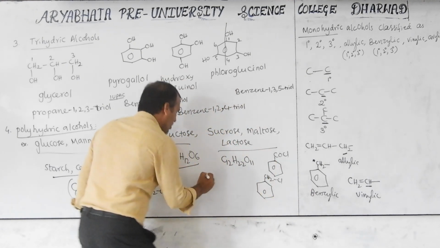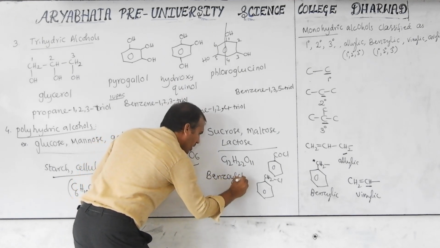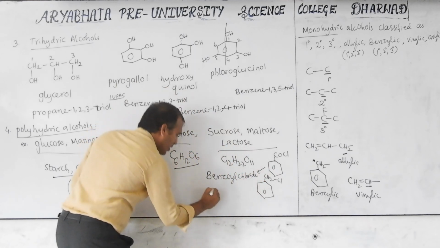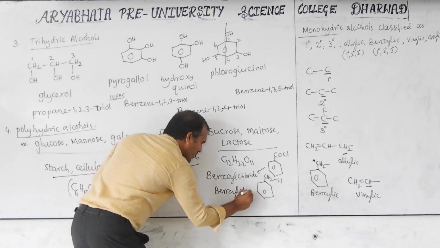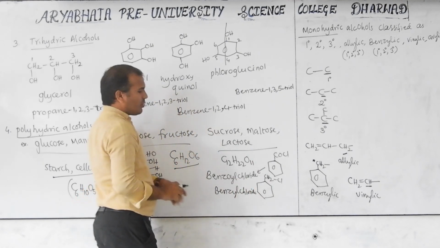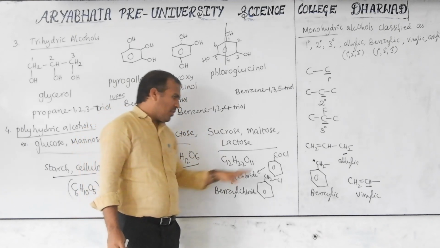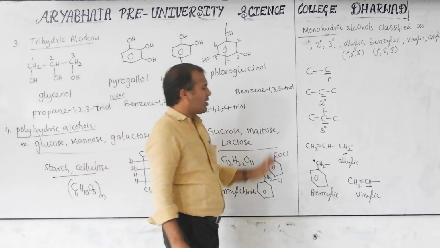If you want the word, this is benzoyl chloride, and this is benzyl chloride. These are the common names only. So keep in mind what is benzyl and what is benzoyl. But here I am not discussing chlorides or halides, I am discussing alcohol.